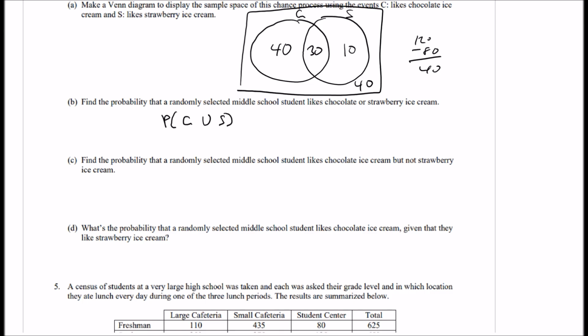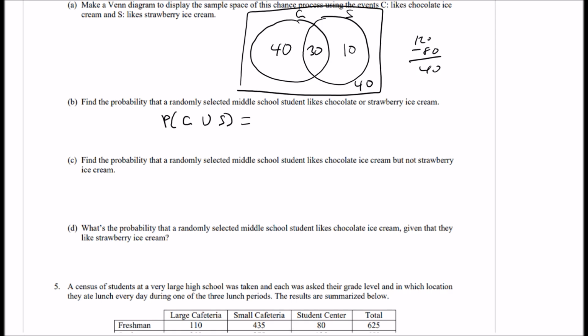All right, so again, if you use the Venn diagram, C or S is just going to be anything in C, anything in S, and including both, right? So you can say 40 plus 30 plus 10.